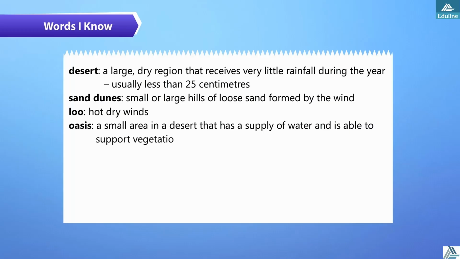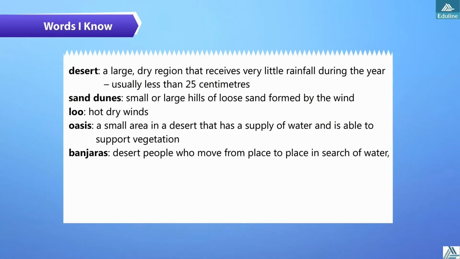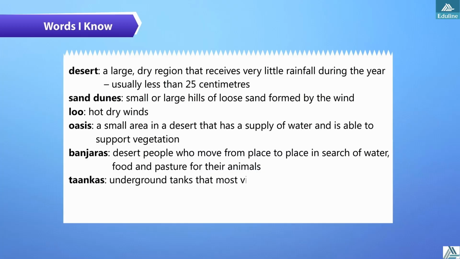Banjaras: desert people who move from place to place in search of water, food and pasture for their animals. Tankas: underground tanks that most villages use to store water.